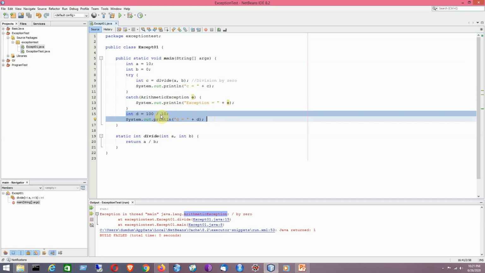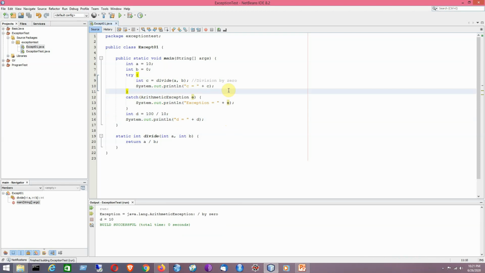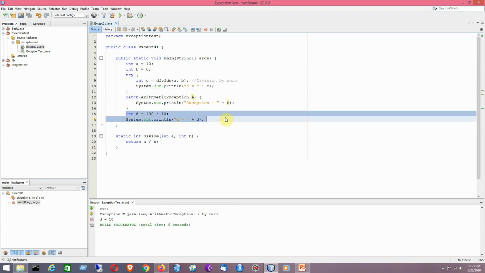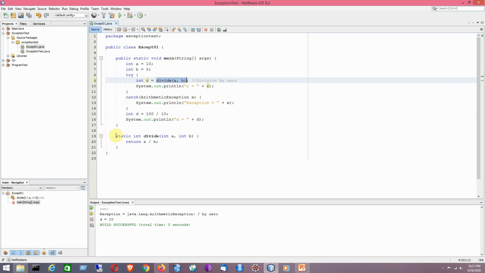So in that way we can deal with the exception. Now just have a look at it. There is no problem. The remainder part of the code runs successfully even though the exception object has occurred here. Because of the presence of this particular line, it will be occurring at line number 20 here, and since it doesn't have the try catch, it will be passed on to the immediate caller, that is the main method, and now it is having the try catch block.